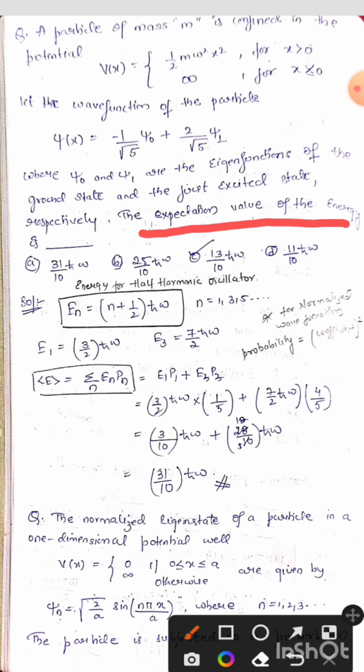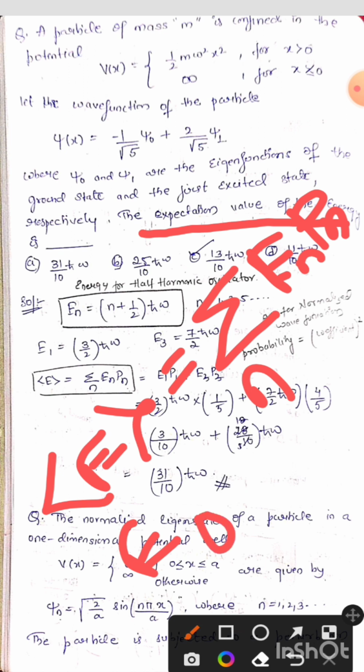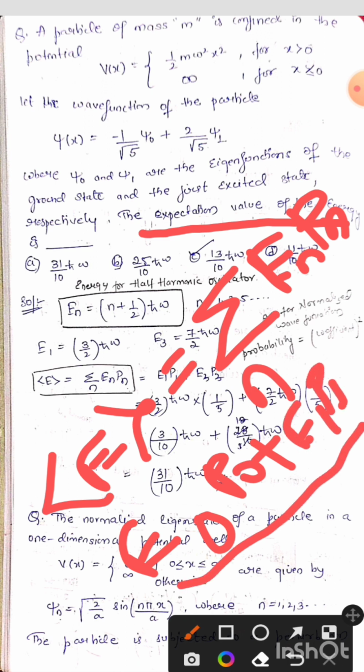See, yesterday we saw a formula that the expectation value of the energy is represented as summation of En Pn, where here it is represented for the ground state E0 P0 plus the first excited state, that is E1 P1. We have to just find these values and we will get the answer.